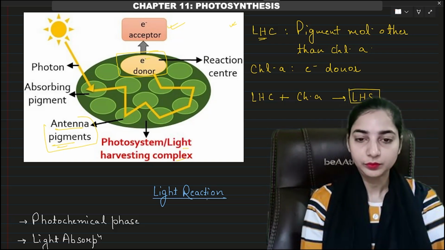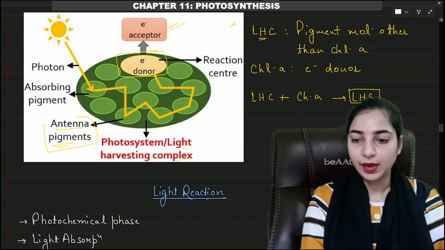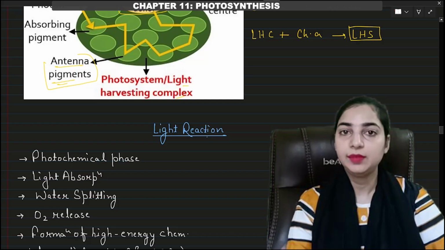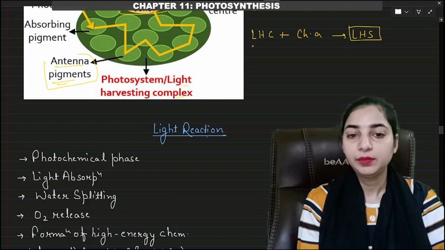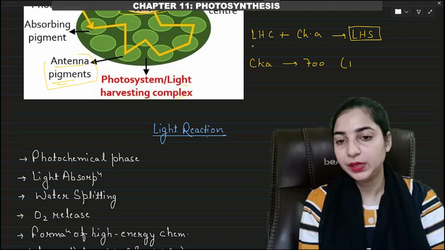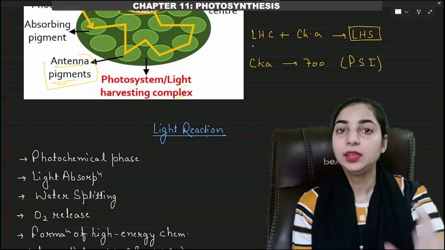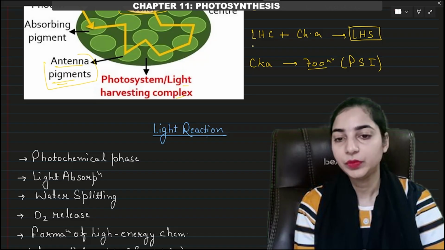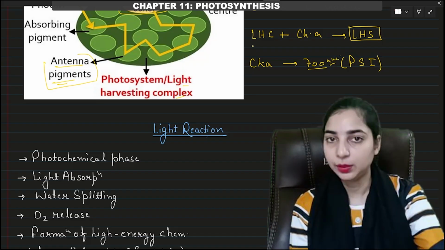Now another important fact that you have to remember is that the electron of chlorophyll A will get excited only when the chlorophyll A molecule receives the light of 700 nanometer in case of PS1. So if it is photosystem 1, then the chlorophyll A molecule has to receive the light of 700 nanometer and then the electron will become excited.